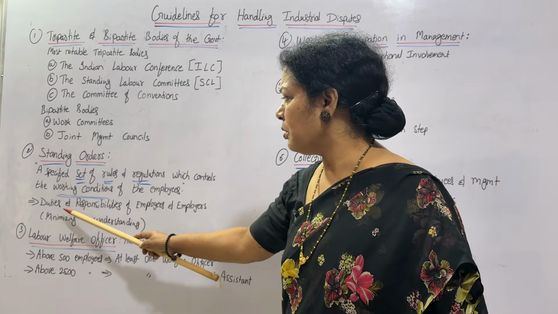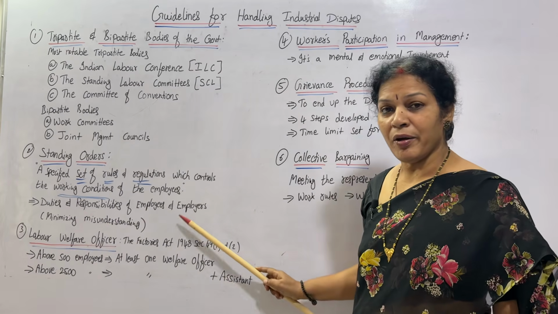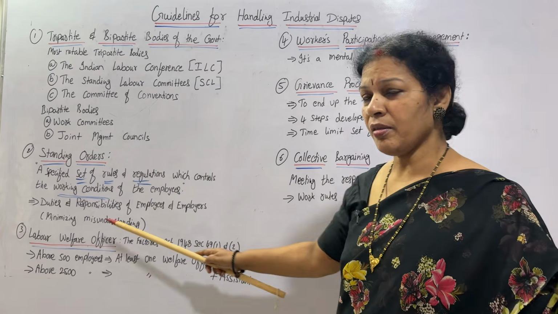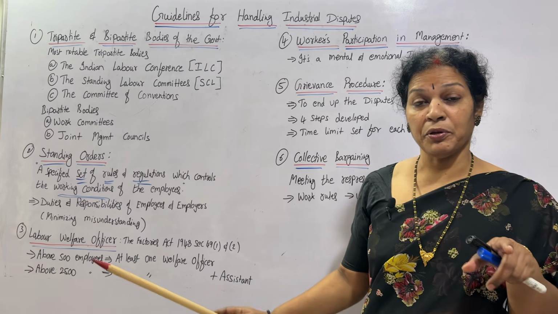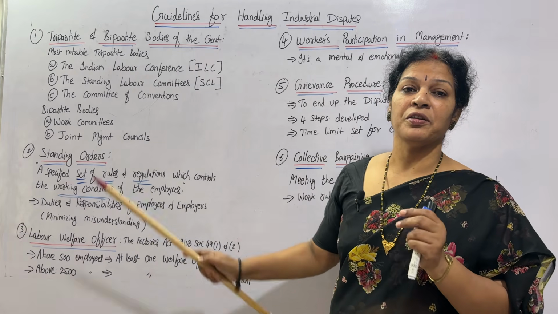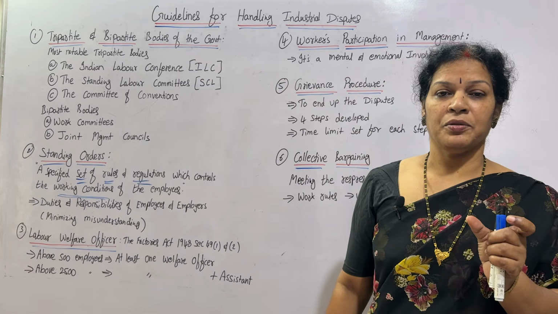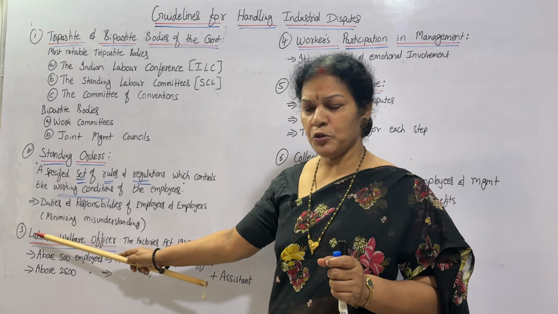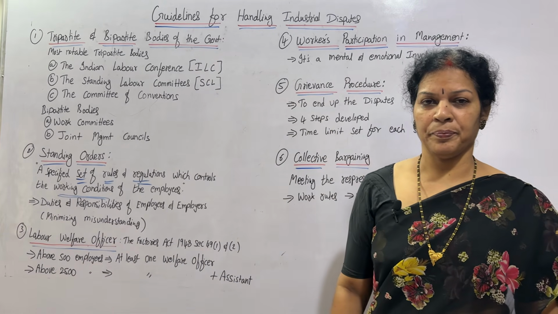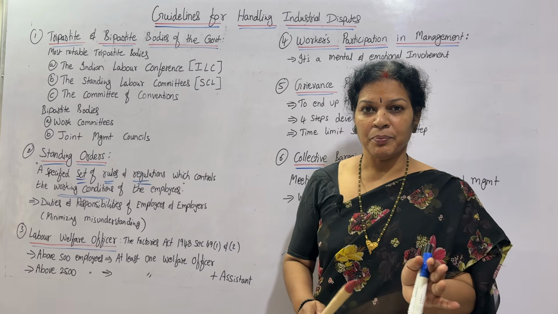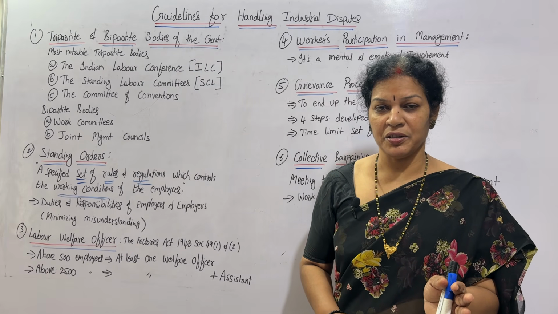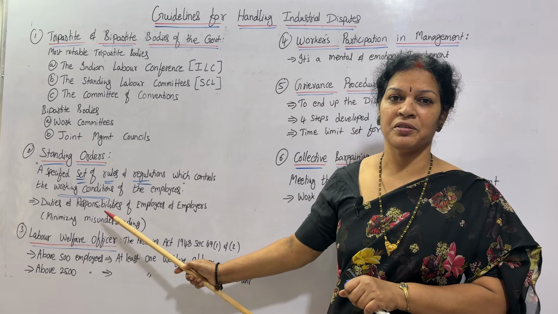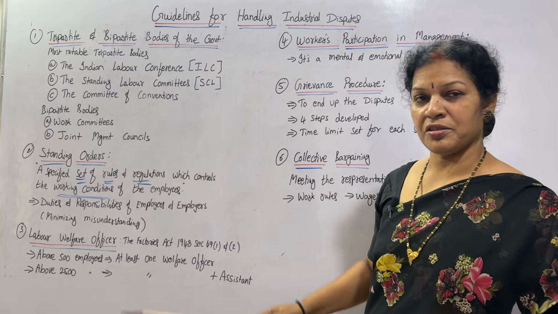It could also cover the duties and responsibilities of employees and employers, which are mentioned in this set. This is mainly to minimize misunderstanding between the employer and employees. Any kind of misunderstanding is minimized by the standing orders.